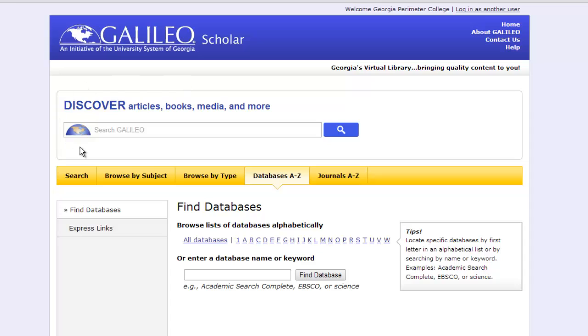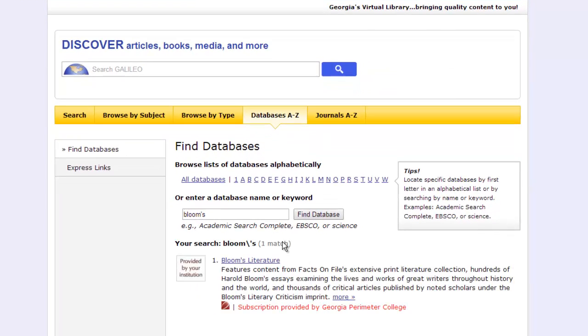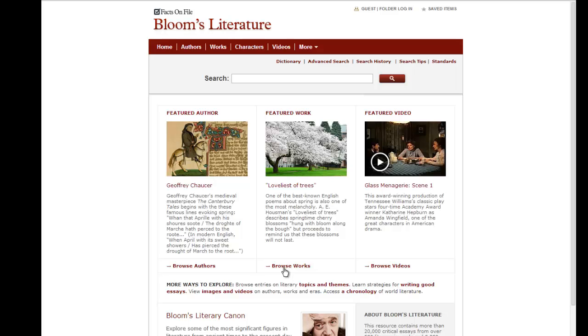Now you'll notice the Discover search is following me around here. This is the same Discover search that we had on the home page. It does not change function because we clicked one of these other things. So in order to look for the database, we need to go down to this section, and I can click on B for Bloom's, or I can type Bloom's in the search box. And a list of databases that contain my search term will come up, and then I can click on the title of the database and it will take me to Bloom's where I can search or use the functions in Bloom's.